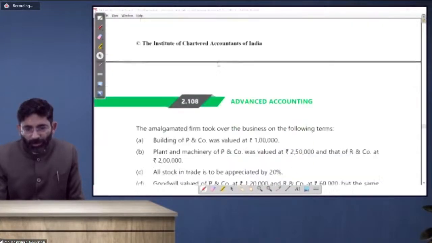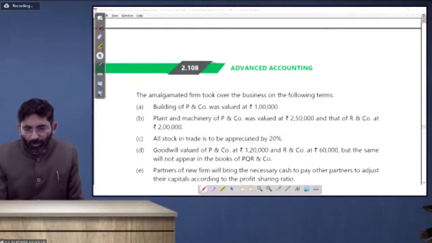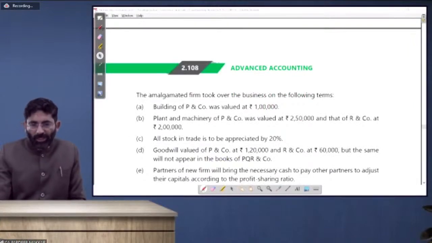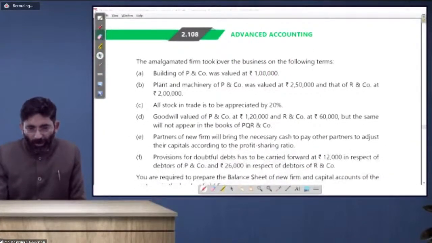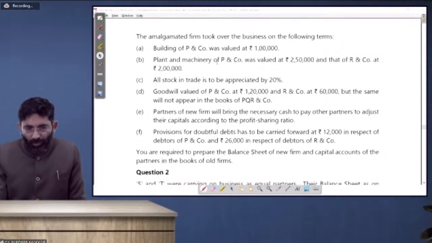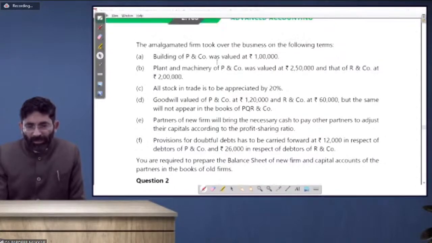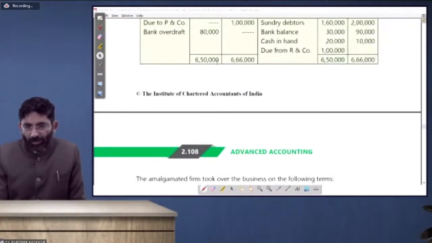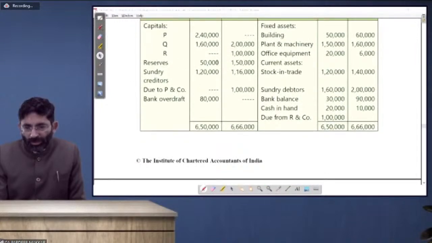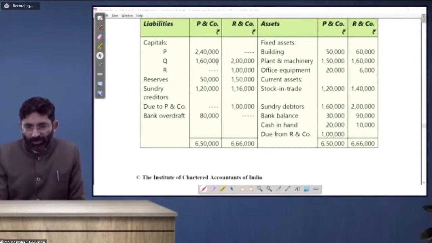Goodwill valued at 1,20,000. Provision for doubtful debt has to be carried forward at 12,000 in respect of P and Company. 12,000, so this is a loss to us. Nothing else. So building 50,000, plant and machinery, enter it.